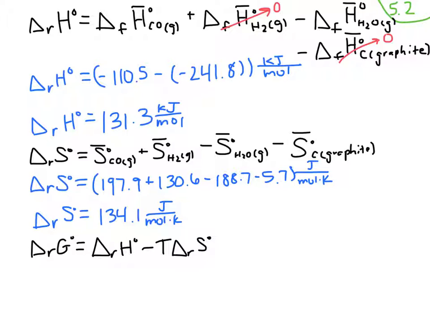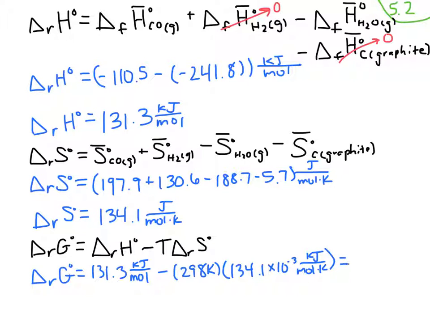To determine whether or not the reaction is spontaneous at 298 Kelvin, we use our Gibbs energy expression and the values we just calculated. When we do this, we end up with positive 91.3 kilojoules per mole. This means that the reaction is not spontaneous at 298 Kelvin.